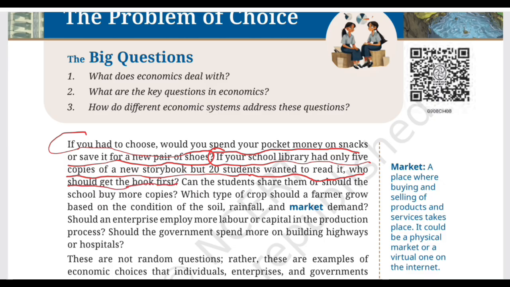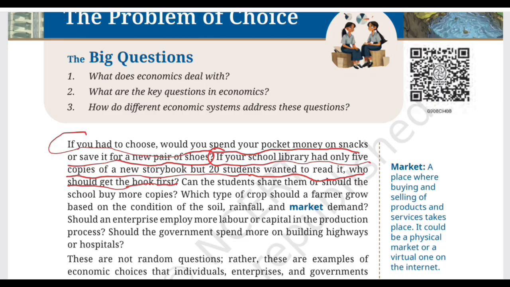Imagine your school library gets the most exciting new storybook and suddenly 20 students want to read it, but the librarian has only 5 copies. Now what? 5 students can take the books, but what about the remaining 15? Who should get the book first? Should it be the students who ask first or students who need it for a project? Should everyone get a turn or should the school buy more copies?